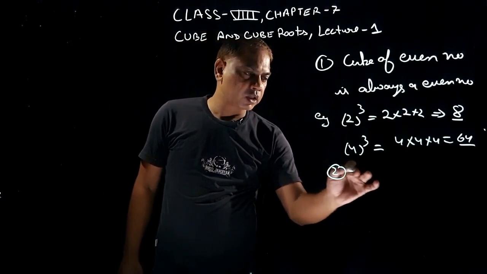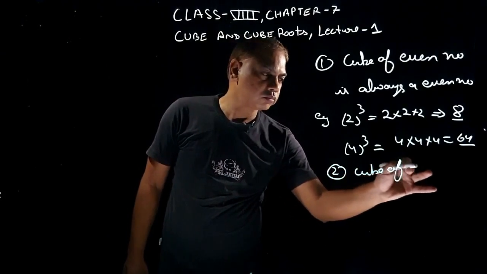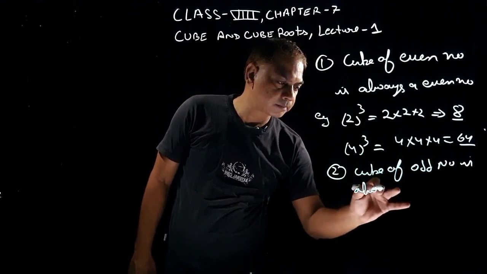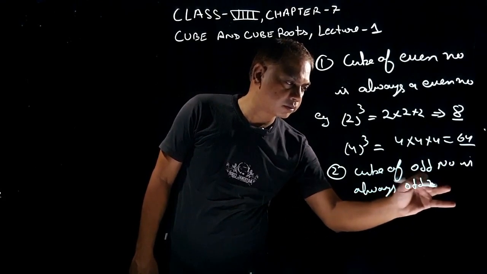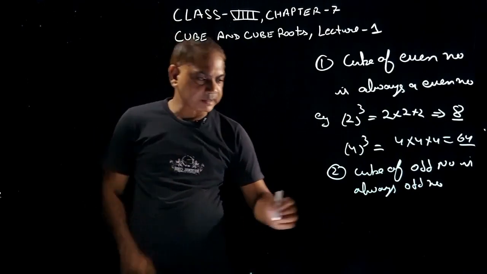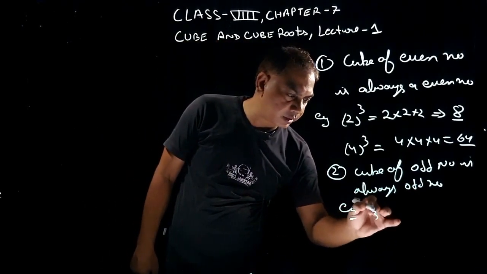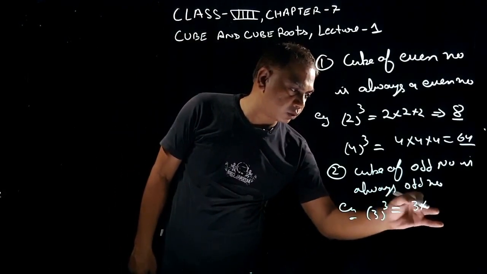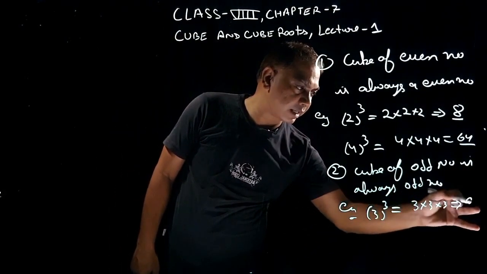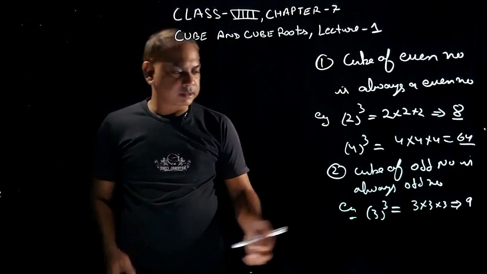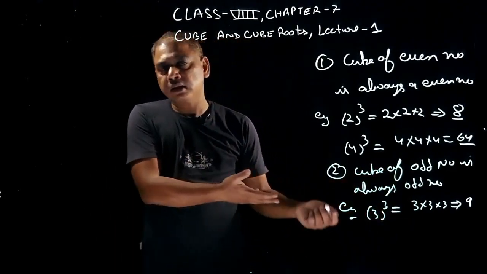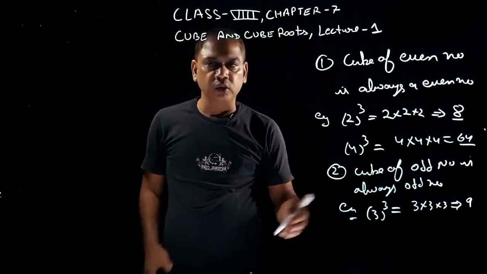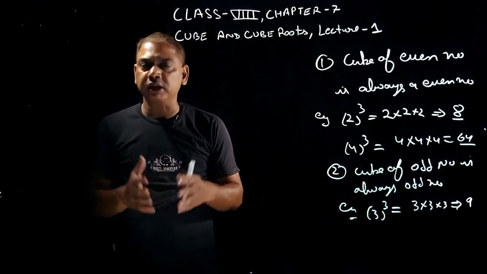Second, cube of an odd number is always an odd number. Right? Now for example, let's say 3. What is the cube of 3? You know that cube of 3 is 3 into 3 into 3, that is 27. 3 is an odd number, and 27 is also an odd number. So rule number 2 says that cube of an odd number is always an odd number.